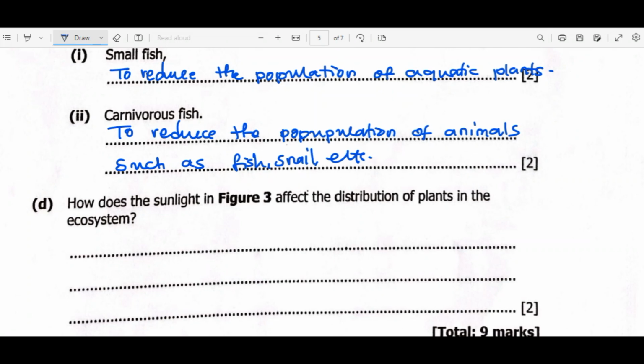Question D is, how does the sunlight in figure 3 affect the distribution of plants in the ecosystem?